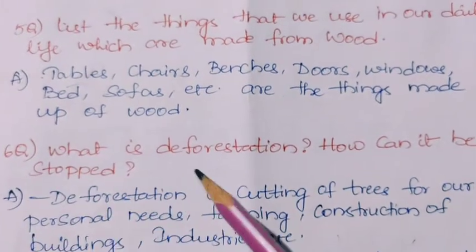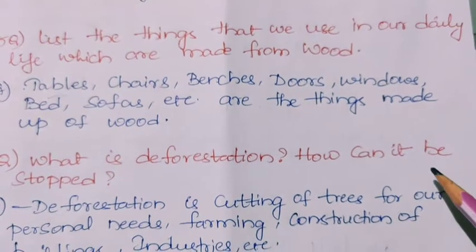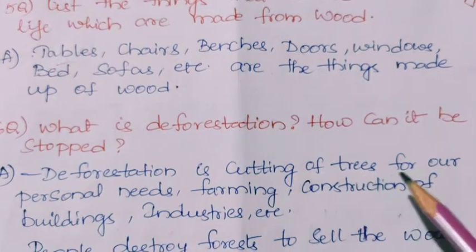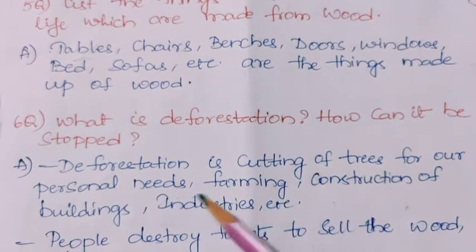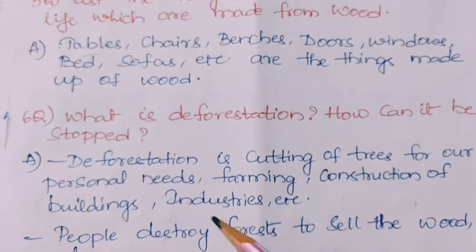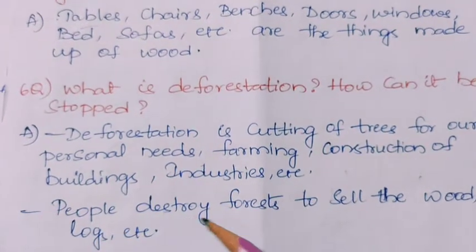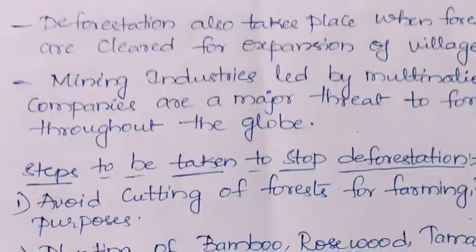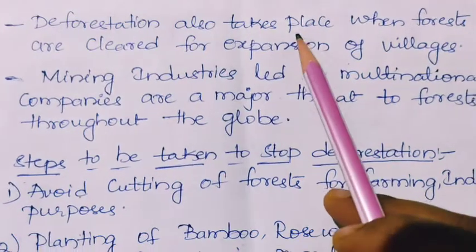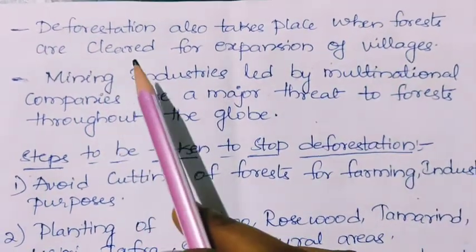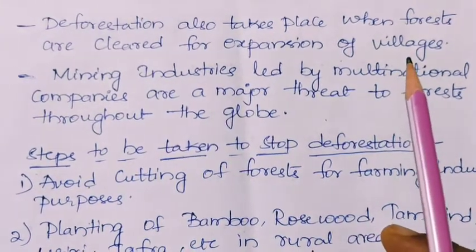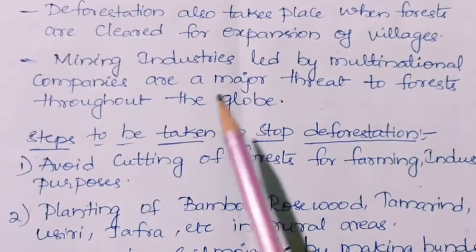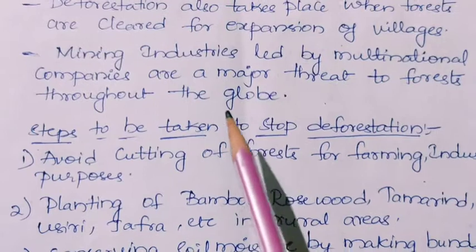Next, sixth question. What is deforestation? How can it be stopped? Here, deforestation is cutting off trees for our personal needs and farming, construction of buildings, industries, etc. People destroy forests to sell the wood, logs, etc. Deforestation also takes place when forests are cleared for expansion of villages. Mining industries led by multinational companies are a major threat to forests throughout the globe.